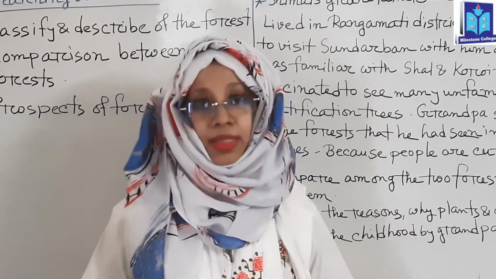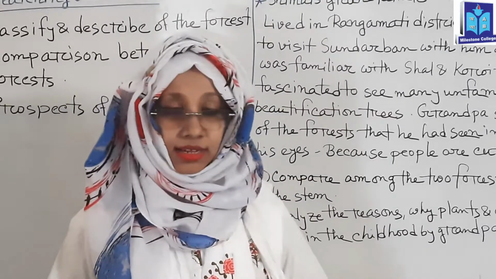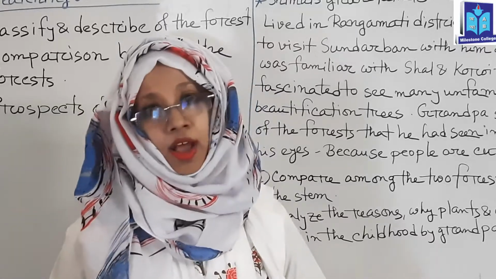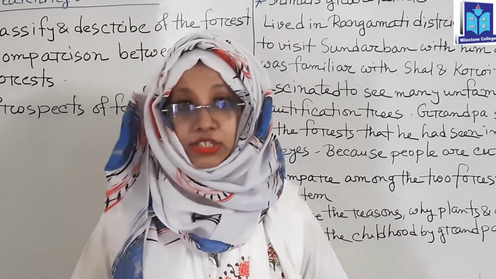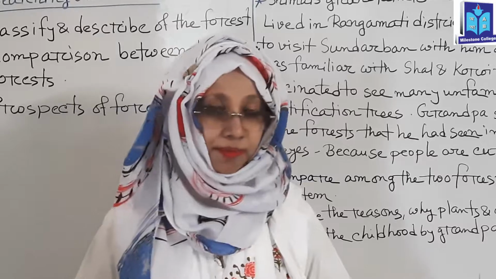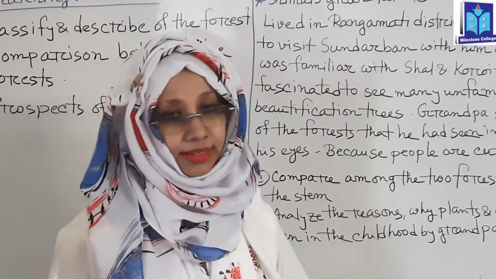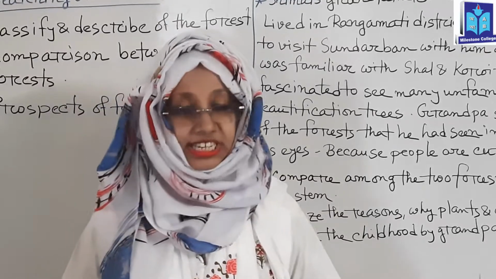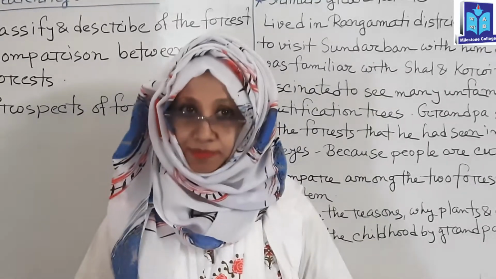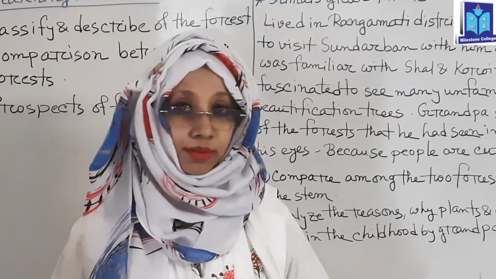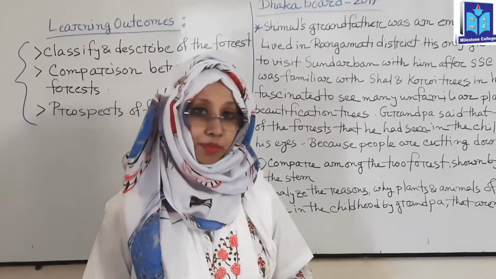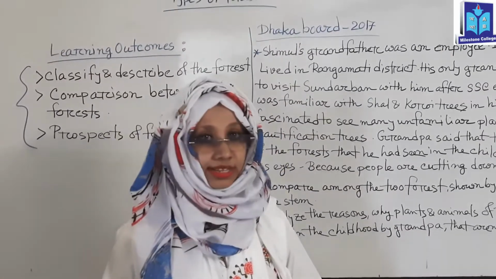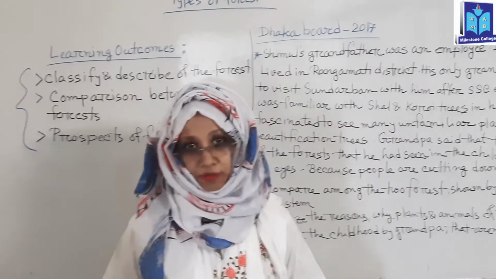Now number two, area coverage. 13.15 lakh hectares in case of hilly forest and 6.107 lakh hectares in case of Sundarban or mangrove forest. Now thirdly, major plants. In case of hilly forest, teak plants are major plants. Shrub plants are also very major, one of the most important examples for hilly forest. And in case of mangrove forest, Sundari is the main plant.